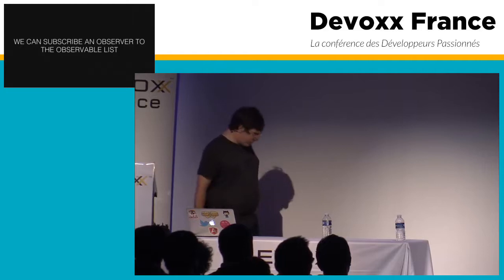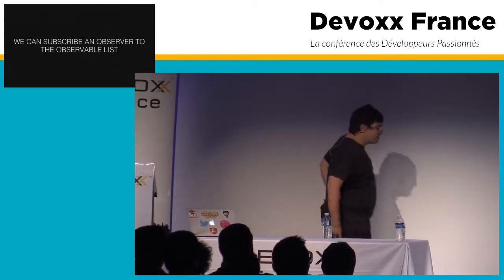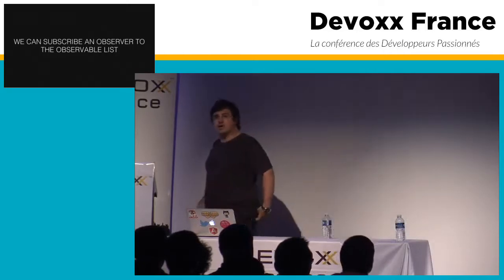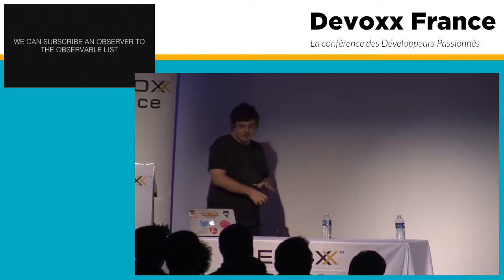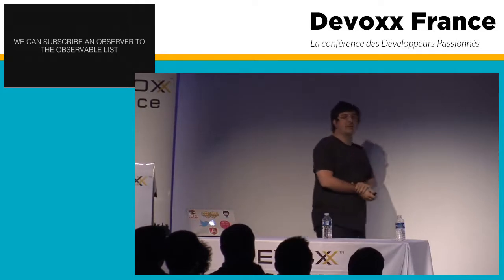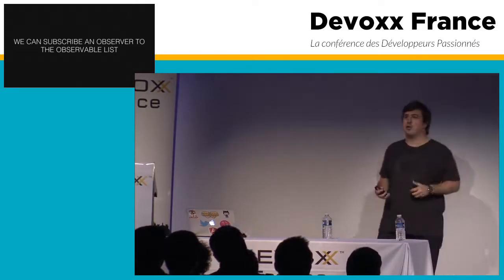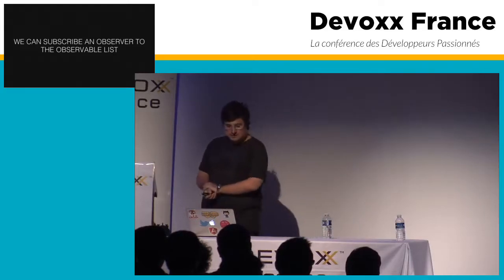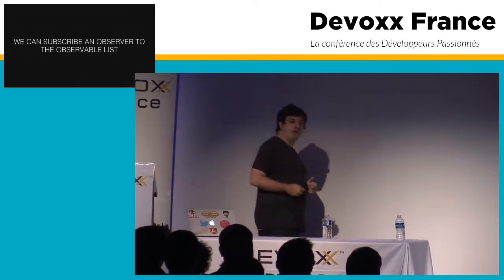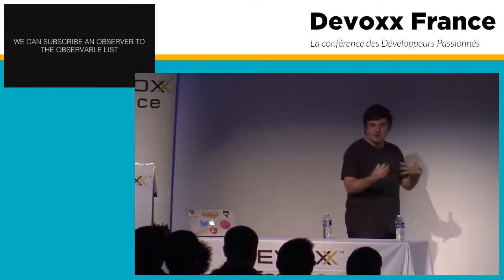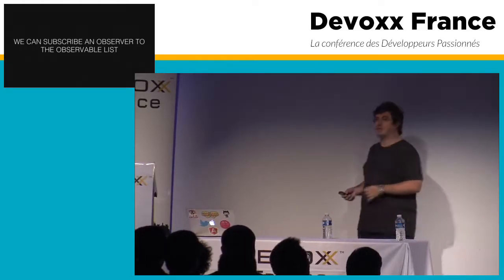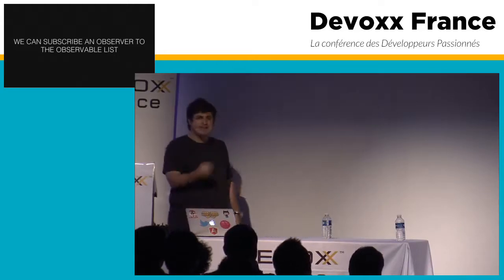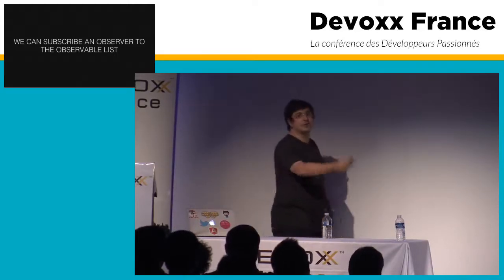So what is the cool thing about this stream? That we can actually subscribe to that, as I've shown. We can actually subscribe to that at any point. And that subscription means that I care about the value. So I want to observe, I want to know what's going on in that infinite list. And that's why it's also called an observable list, because I'm observing what's going on at a certain point. And the function that I'm sending as a parameter in there is just an observer.